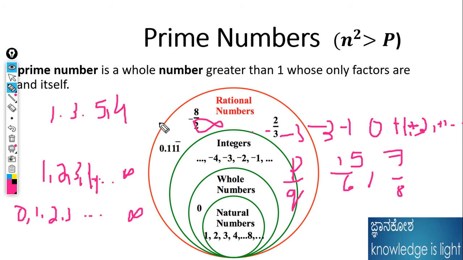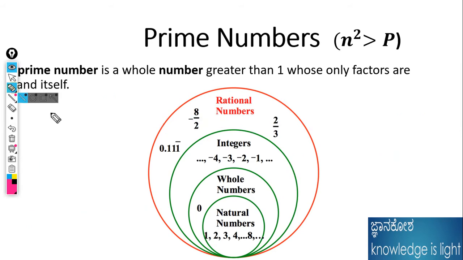What is meant by a prime number? Prime numbers are whole numbers. The number which is divisible by 1 and that number itself is called a prime number. For example, 2. The 2 is divisible by one number only, 1, as well as 2. Other than that, no number divides it. That is a prime number.